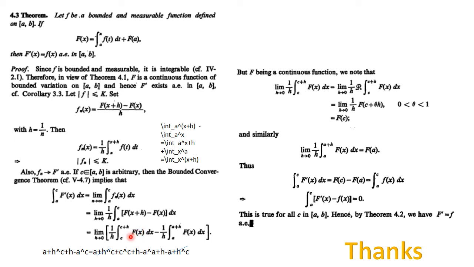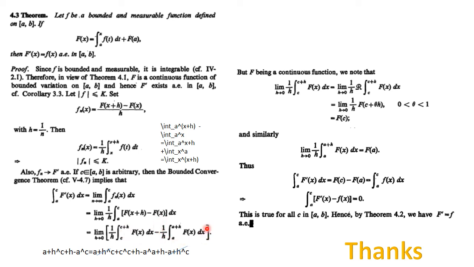So you can take this fc to be outside, and we integrate 1 over the interval c to c plus h. So when you integrate 1 over the interval c to c plus h, what will be the value of integral? This is h. So your h will be cancelled out. So the value of this is nothing but the value of function at c.